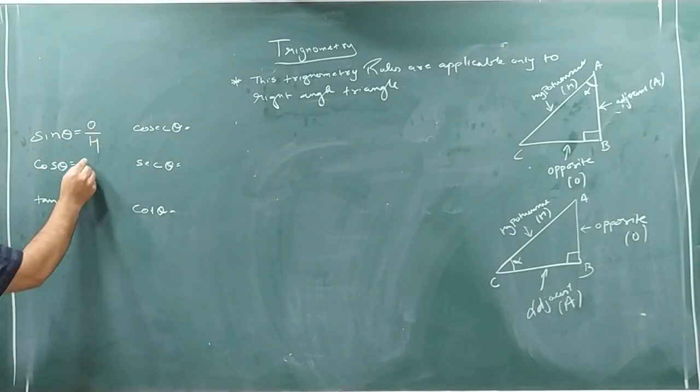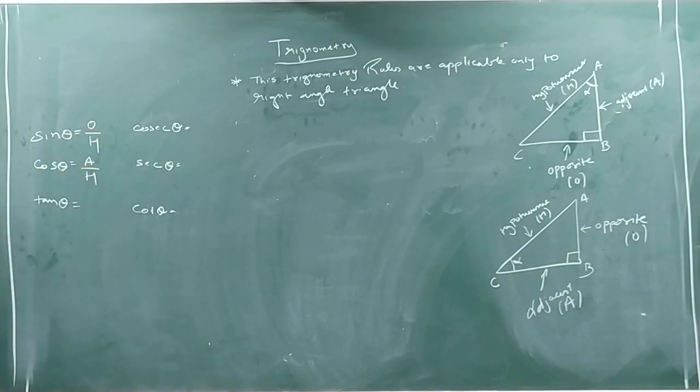So what will be cos theta? A by H. So sin theta formula is what? Opposite by hypotenuse, and cos theta is A by H. So how to take the tan formula? It's very simple. See, one formula for tan: you can see what is above tan, sin and cos. So tan theta, another formula, is sin theta by cos theta.